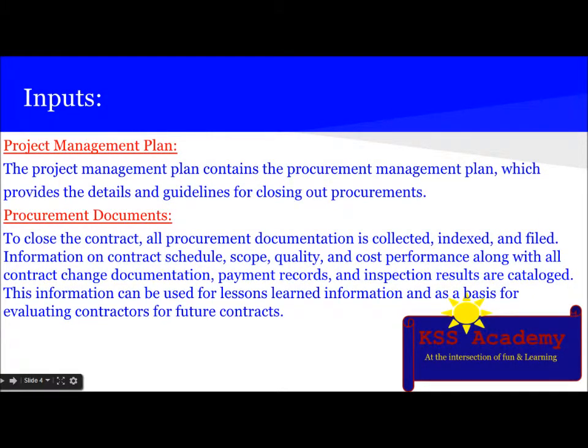So let's learn about the inputs. The PM plan. The PM plan contains the procurement management plan, which provides the details and guidelines of closing out the procurement. Procurement documents. To close all the contracts, all the procurement documents are collected, indexed, and filed. Information on contract schedule, scope, quality, and cost performance, along with all the contract change documentation, payment records, and inspection results are catalogued. This information can be used for lessons learned information and as a basis for evaluating the contractors for future contracts.